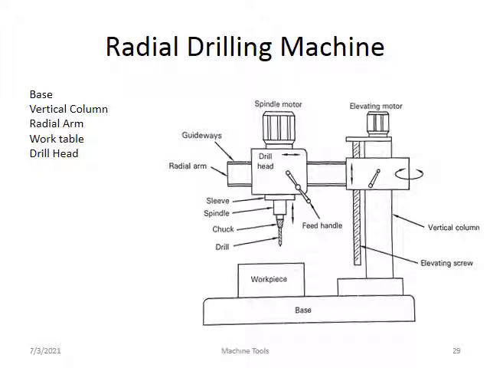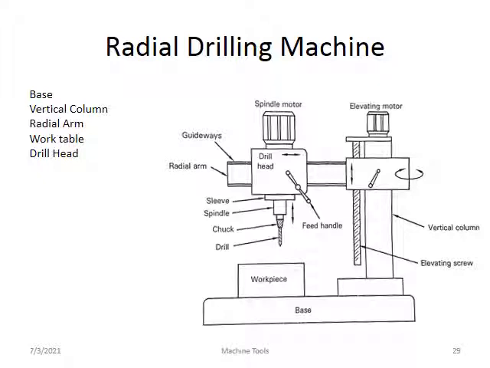What is the elevating motor? Once the elevating motor starts, the radial arm moves up and down with the help of the elevating screw. When the motor is on, it moves upward and downward, and then you lock it. Once you fix that position, the motor's work is complete. Then the second motor is the spindle motor. The spindle motor is on, rotating the drill. The radial arm is rotating at 360 degrees. This is a major difference.